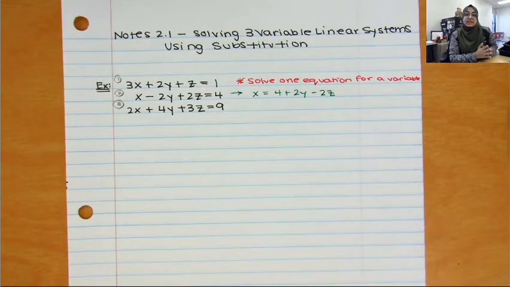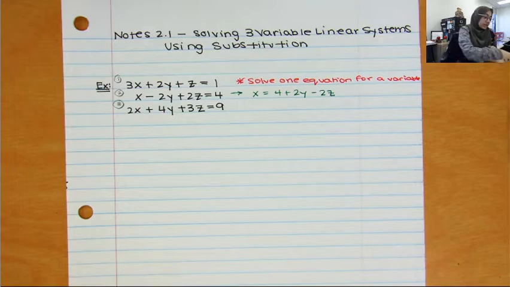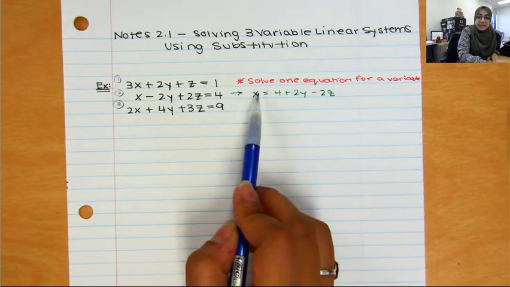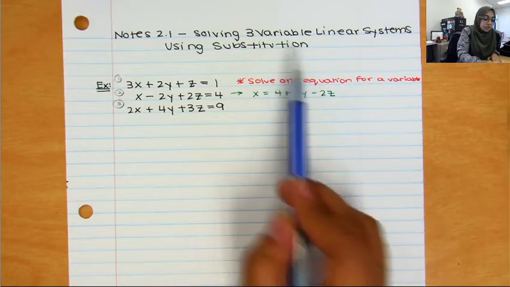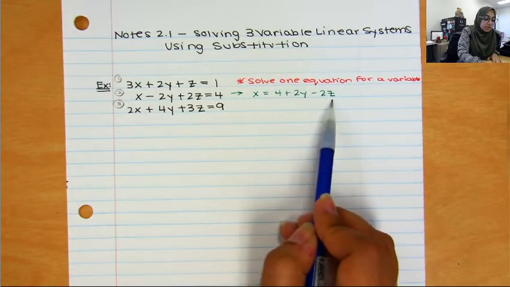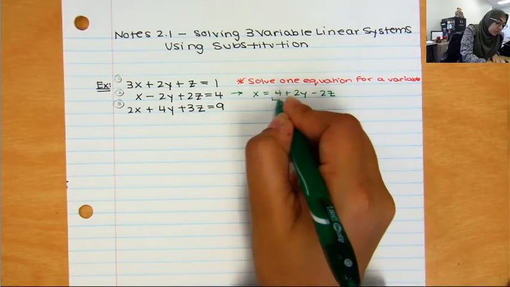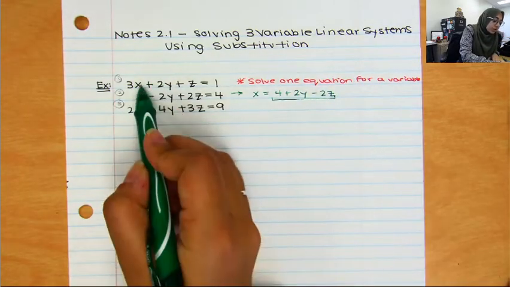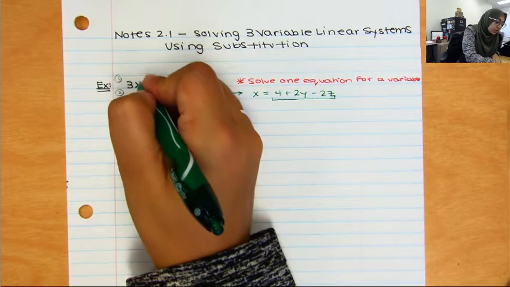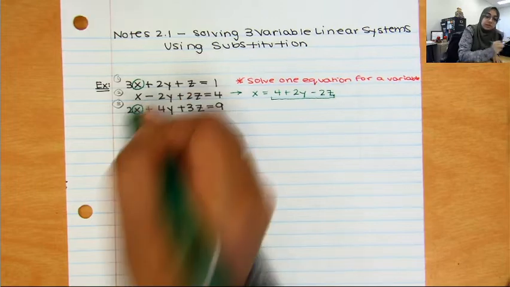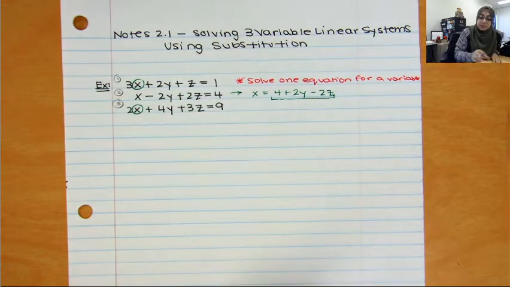So this is where us having numbered our equations is going to come in handy. So notice that equation 2 is the one where I isolated x. Since we're talking about substitution, I'm going to take this right here, which is what x is equivalent to, and I am going to substitute this into my other 2 equations. So I'm going to substitute it in for x right over here and substitute it in for x right over here. And it just helps you keep your work straight.